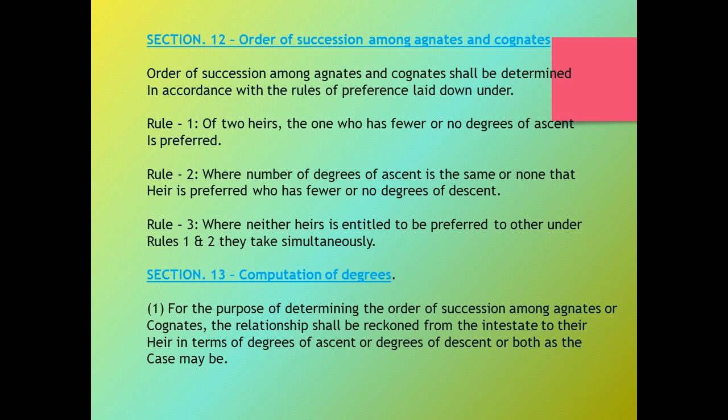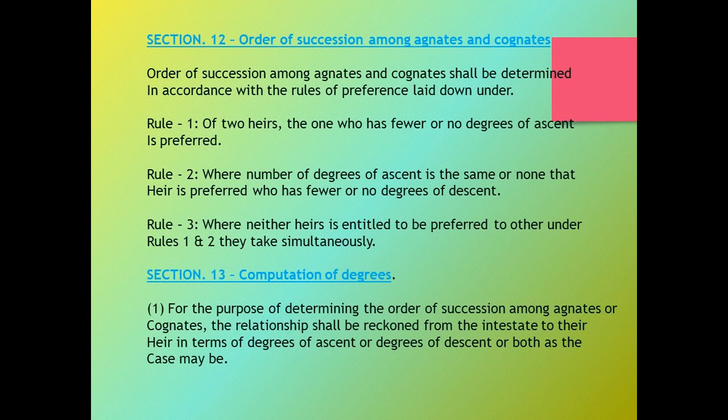Under Rule 3, where neither heir is entitled to be preferred to the other under Rule 1 and Rule 2, they take the property simultaneously. That means when all the claimants are ascendants, the one having fewer degrees of ascent will be preferred, and if they have same degrees of ascent, they take the property simultaneously.